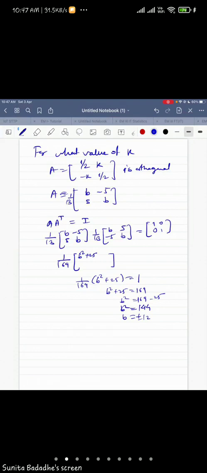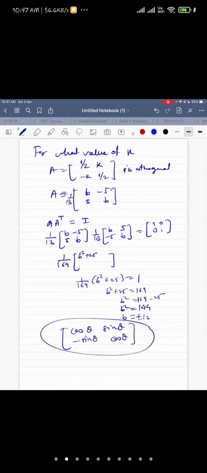And then this matrix will be given: cos theta, sin theta, minus sin theta, cos theta, right? So do you know whether it is orthogonal or not? Answer me in the chat box. Do you know whether it is orthogonal or not? Yes, it is an orthogonal matrix, right? This matrix is an orthogonal matrix, correct.